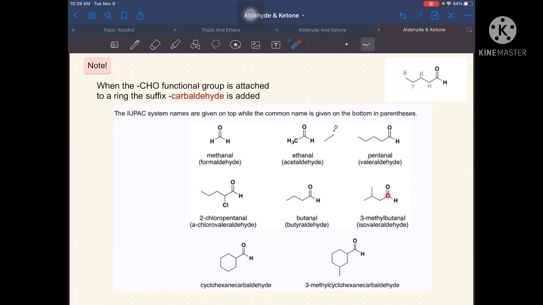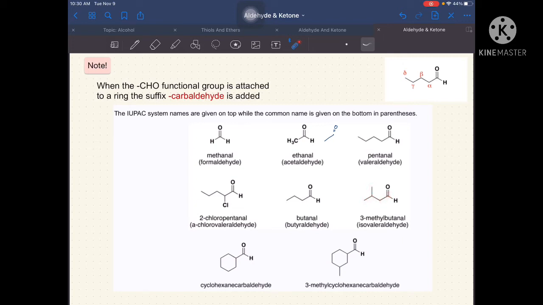So we have here 1, 2, 3, 4, and 5. In this case, we have 5 carbon atoms. And then, let's just use iso. So we have iso-valeraldehyde. So, it is no longer butyraldehyde, which became iso-valeraldehyde, because the substituent was also included in the counting.